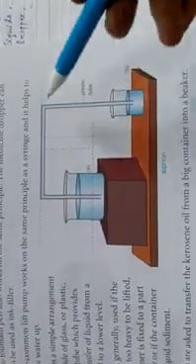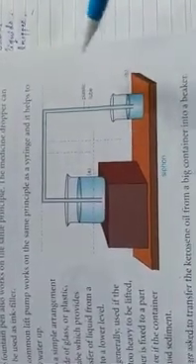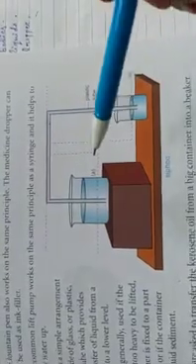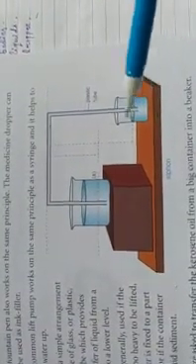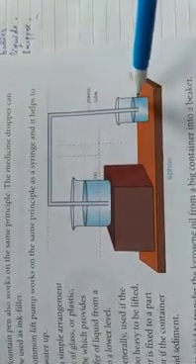You can see this type of arrangement is called a siphon. It is a simple arrangement, usually made of a glass, plastic or rubber tube, which provides easy transfer of liquid from a higher level to a lower level.